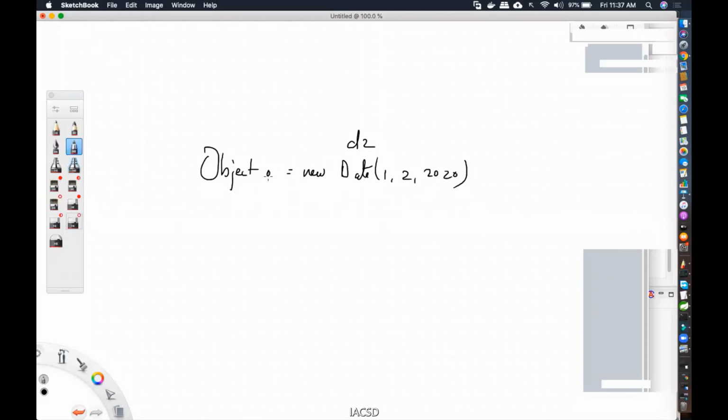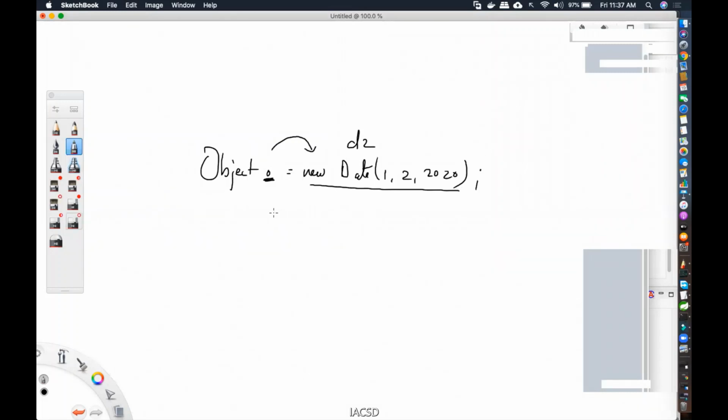So whenever you are having a parent reference variable, you can point to any type of its child also, okay? You can write is equal to new object, or you can write new date also, okay? So over here, in o, you can either store object or a subclass of object, and date happens to be a subclass of object, so I can definitely store it.